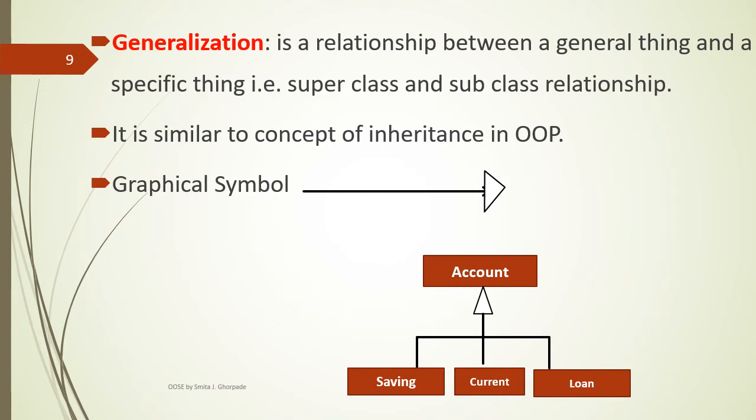So this is an example of hierarchical inheritance. From account, three classes are derived, that are saving account, current account and loan account. Like this, you can show a generalization relationship through this particular graphical symbol. Generalization is used to show the concept of inheritance.